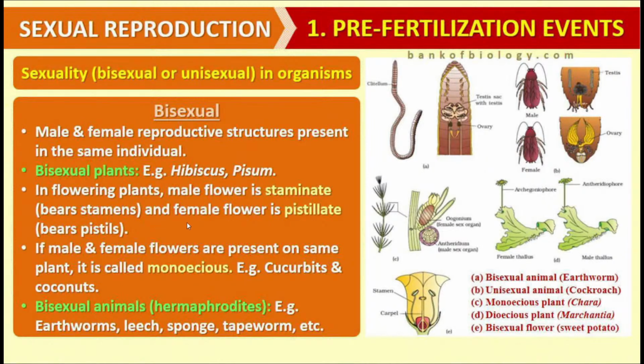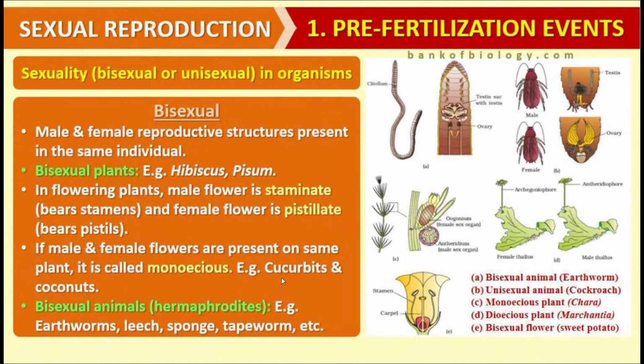And if the flower is having the female sex organs, which are known as gynoecium or pistil, then we can say again the flower is unisexual, or it may be called a pistillate flower or female flower. And in case of plants, as I have already stated, which bear both the categories of flowers, they are called monoecious plants. For example, cucurbits as well as coconut.